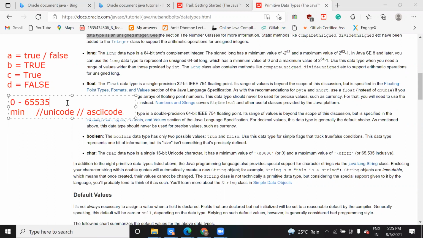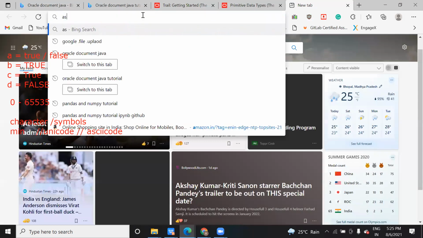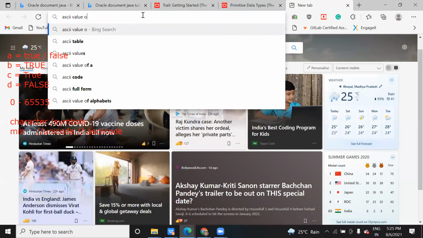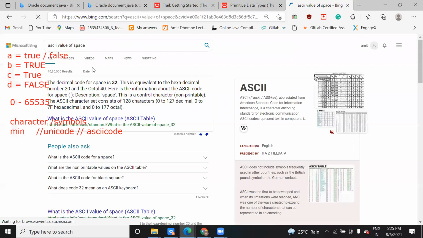So here all characters, different characters from ABCD, symbols, different symbols like dollar, at the rate, even the space key. When you press the space key, that also has an ASCII value. Let me show you what that ASCII value is.